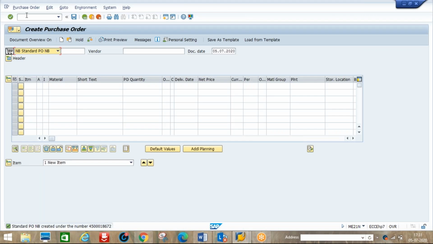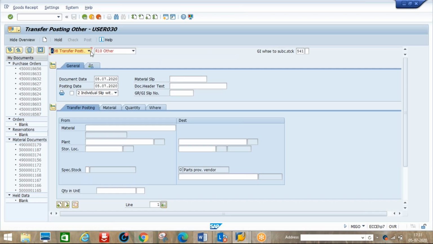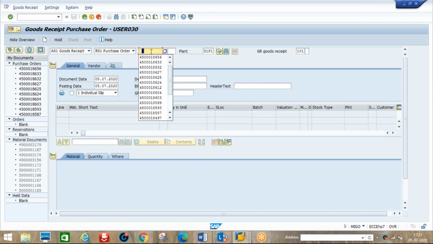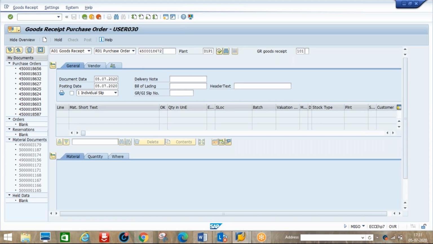Let's go to goods receipt. Here we need to enter the cylinder, PO number 672. Goods receipt. Let's say we ordered 200 kgs and the vendor will supply it with cylinders.